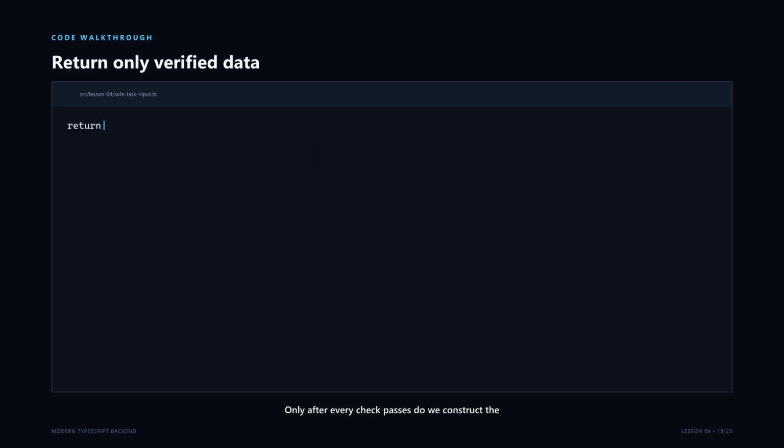Only after every check passes do we construct the task draft. The title is now a string, priority is one of the allowed literals, and tags is a string array. We also return a fresh object containing only fields our application understands. This prevents unrelated incoming properties from leaking into trusted code. From this point forward, services can accept TaskDraft instead of unknown and work with normal type safety. Keep the uncertain boundary narrow, validate once, then pass trusted values deeper into the application.